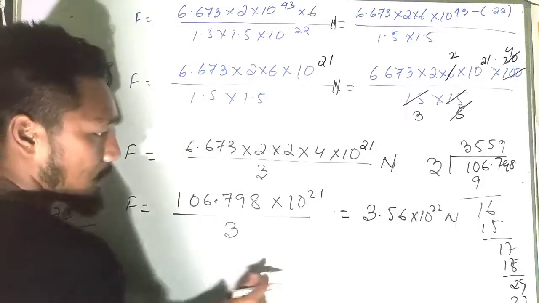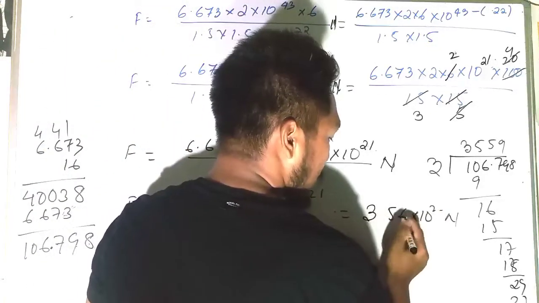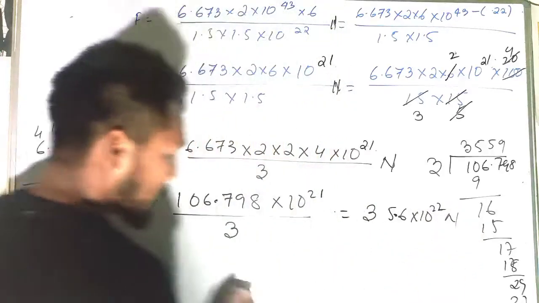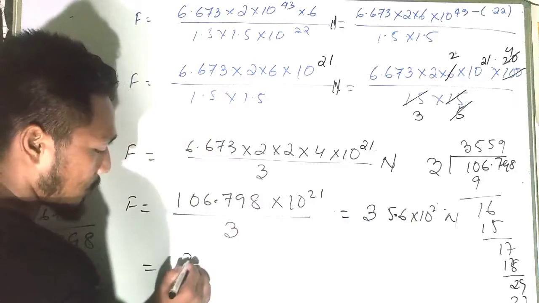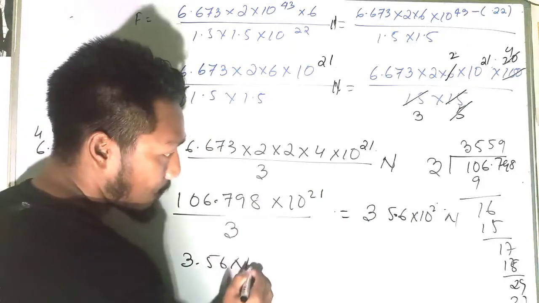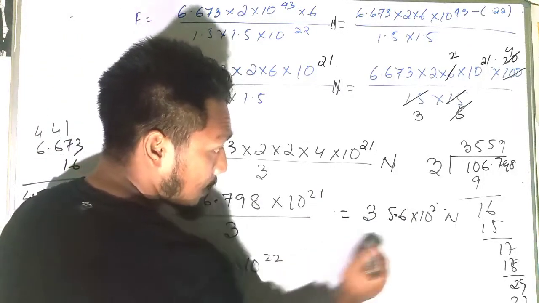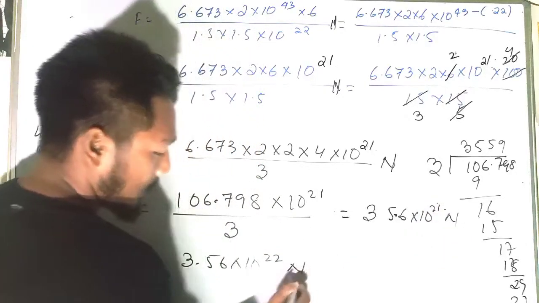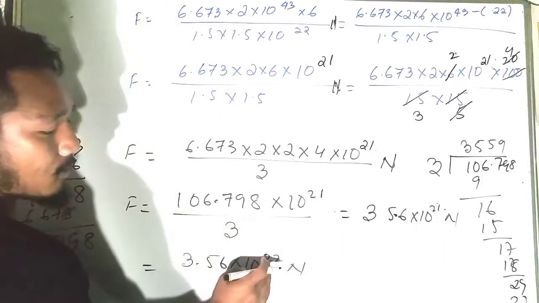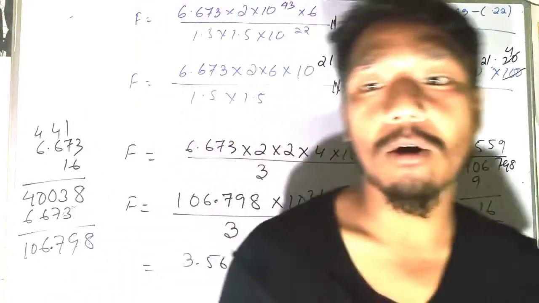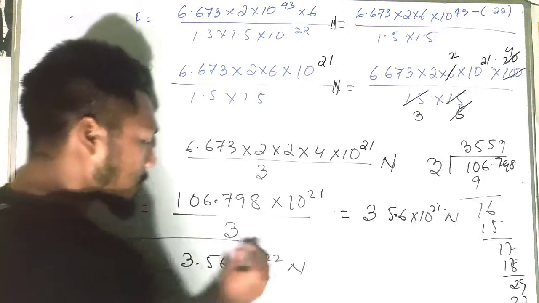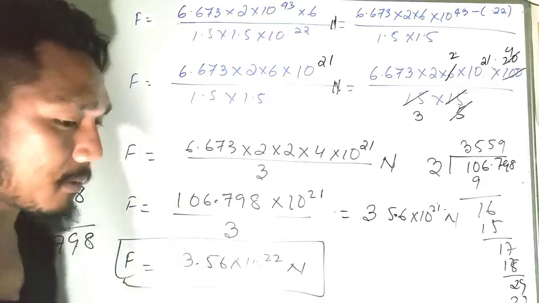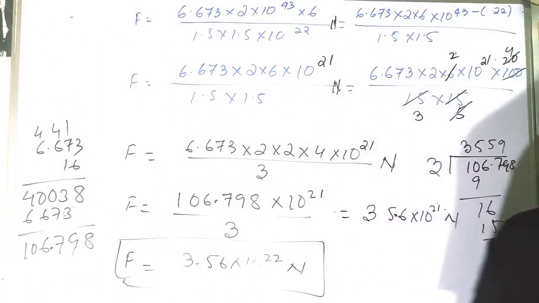So if I move this one exactly, your answer will become 3.56 into 10 to the power 22, since it is 21 here. If I move this point in front, then your power will increase. Okay, so this is how we reduce. This is how our force is. This is your force between the sun and the moon. So this much force will be exerted on each other.